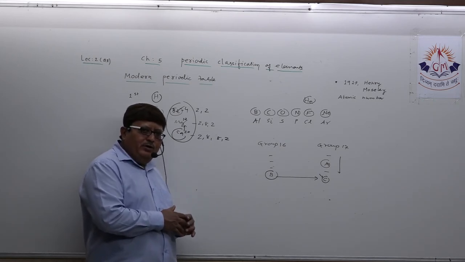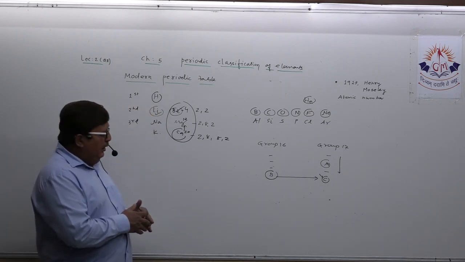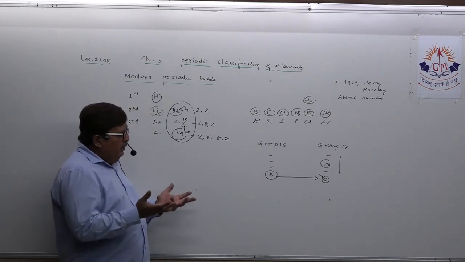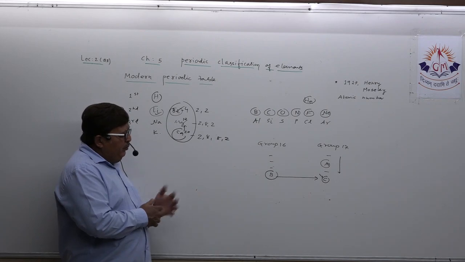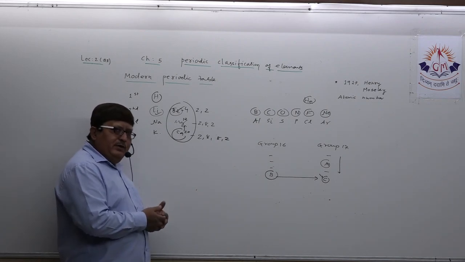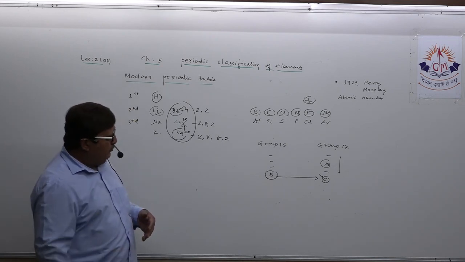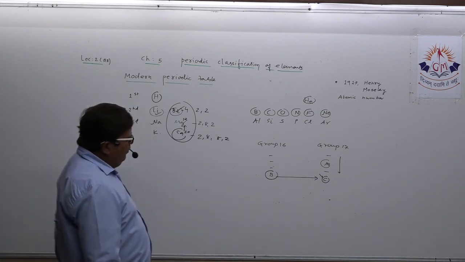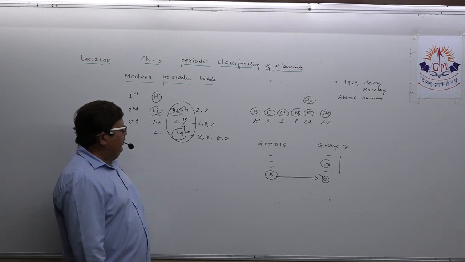That is going to give you an idea of how to determine their position in the modern periodic table, and how to explain their properties. You understood this way?